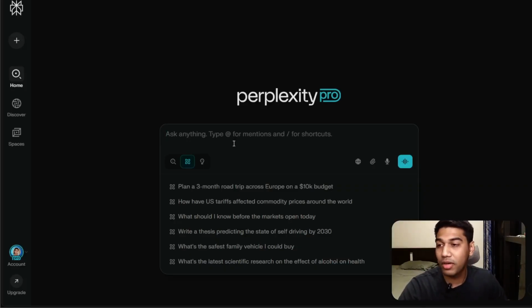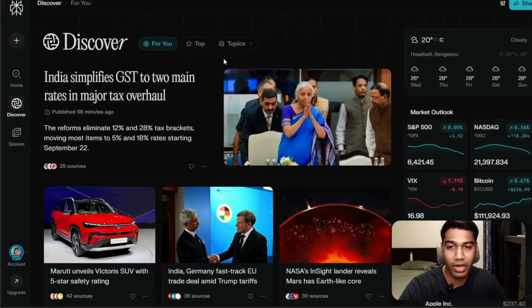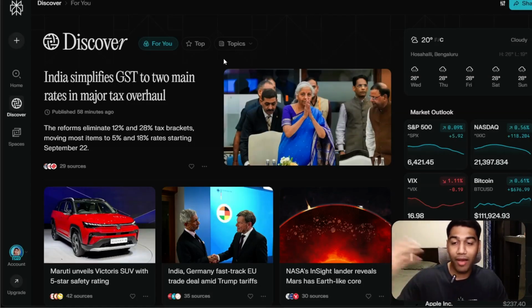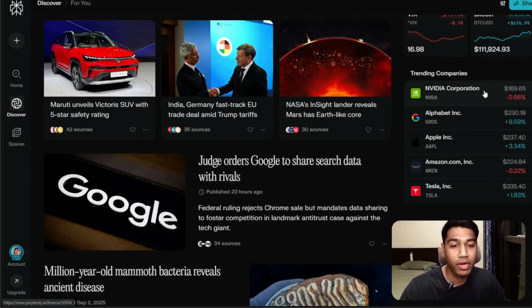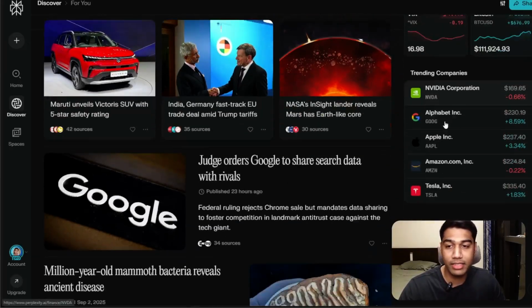Now let's come to another part before I move on to the last options, which is Discover, right? This is something they have recently released, but it's pretty cool that I get to see the most important news to me available on a single page. And I also get to see the market outlook and some popular companies that are there. And you can obviously edit this list also, and I'll show you how.